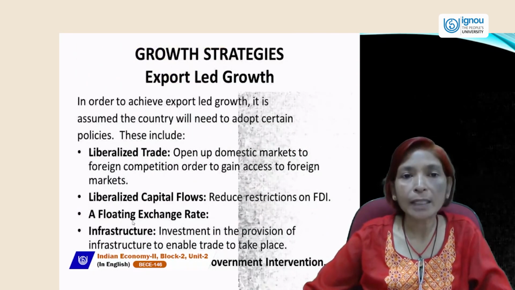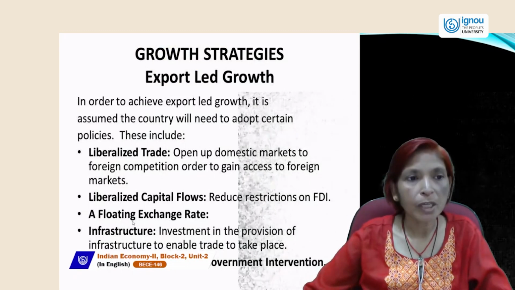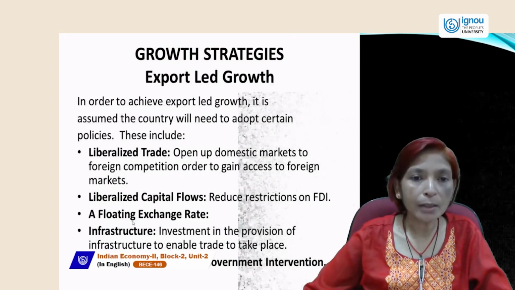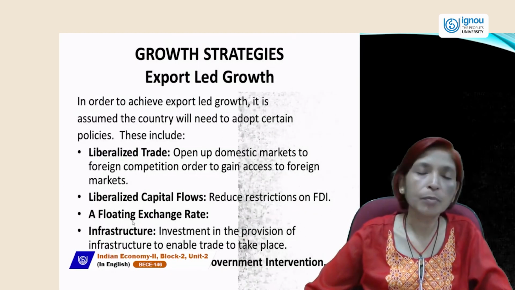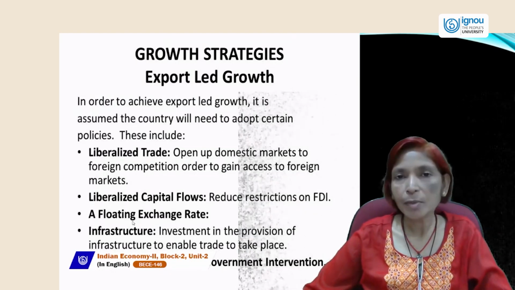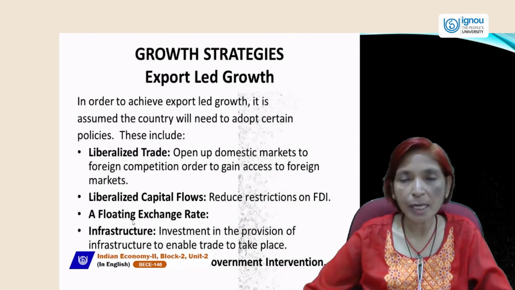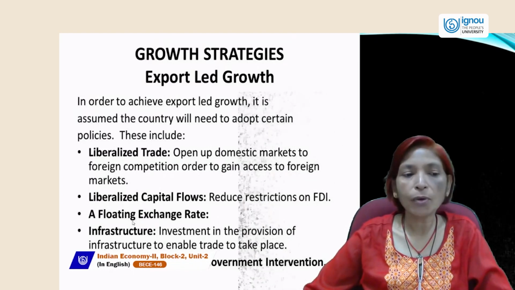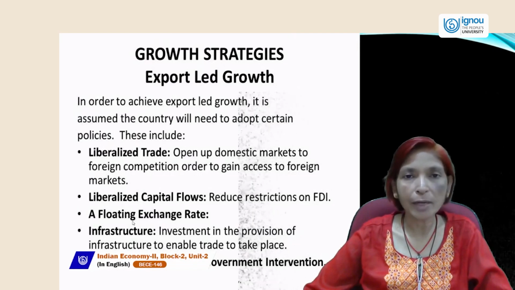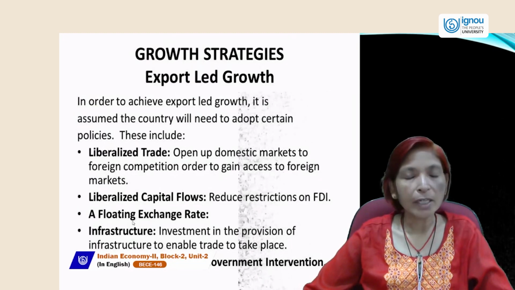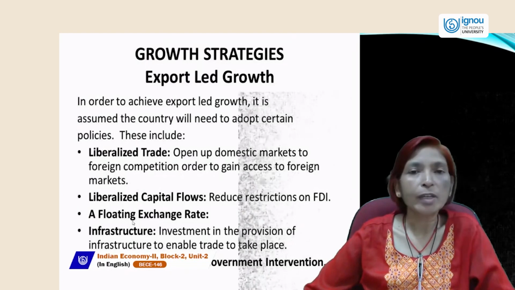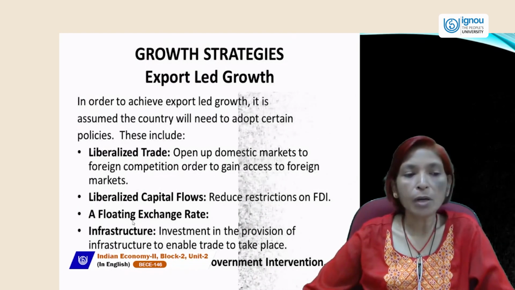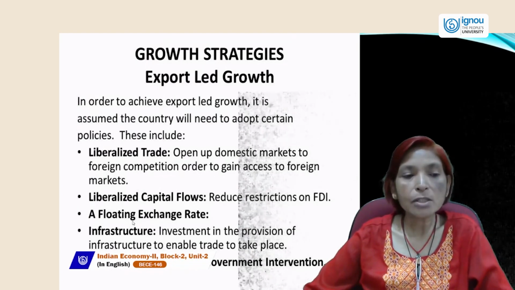Next is growth strategies, export led growth. In order to achieve export led growth, it is assumed that a country will need to adopt certain policies. First is liberalized policy. You know, India is a liberalized economy. India followed the LPG policy, liberalization, privatization, globalization, during 1991, when the economy was in crisis due to the Gulf War between Iran and Iraq. So government followed this liberalized policy.